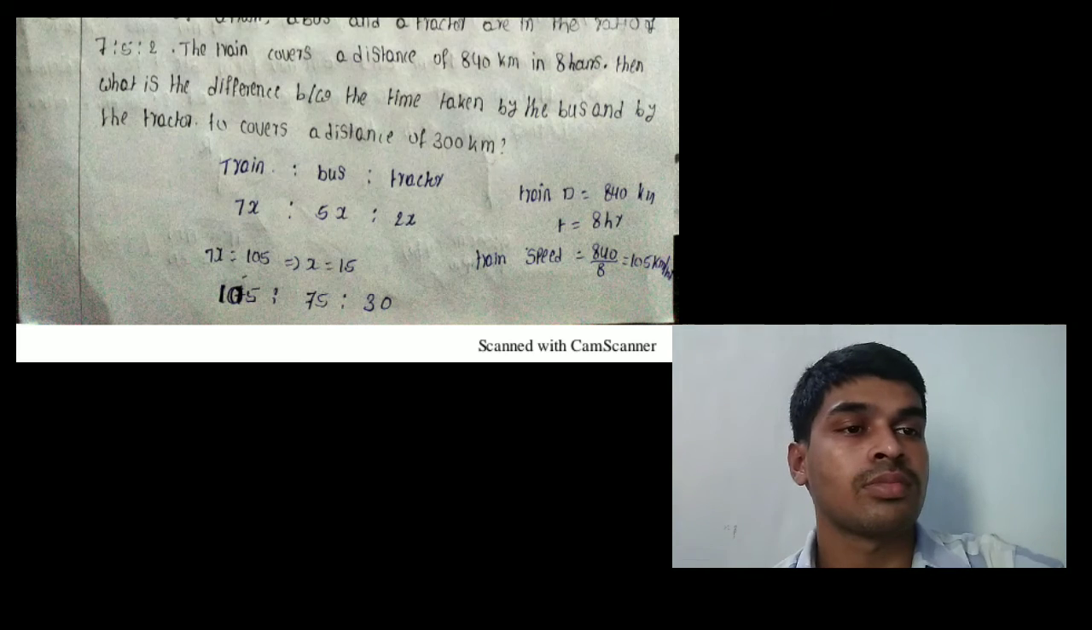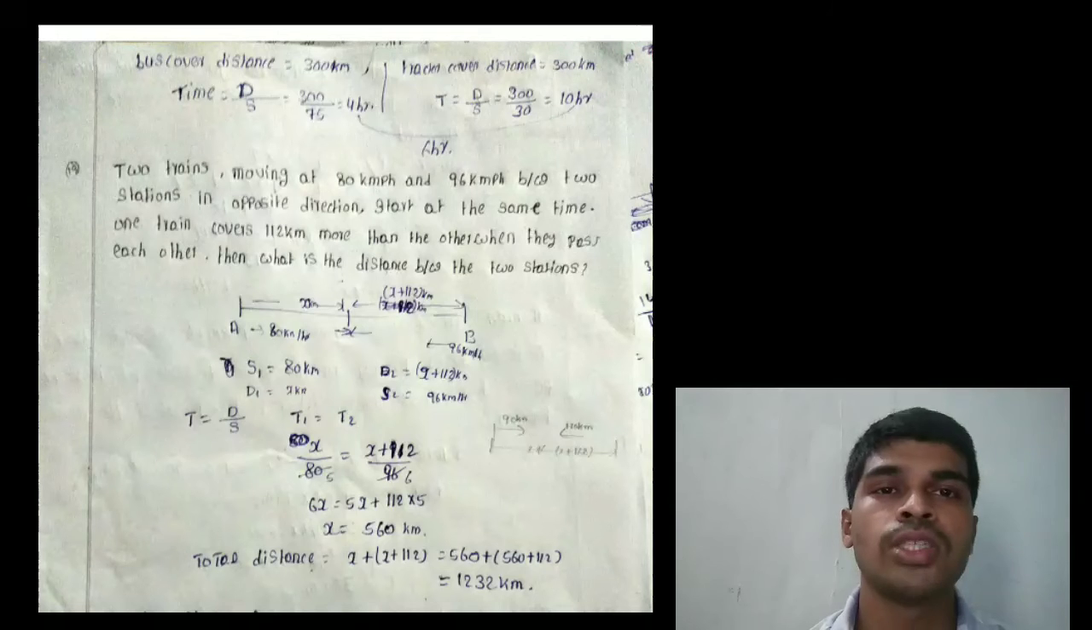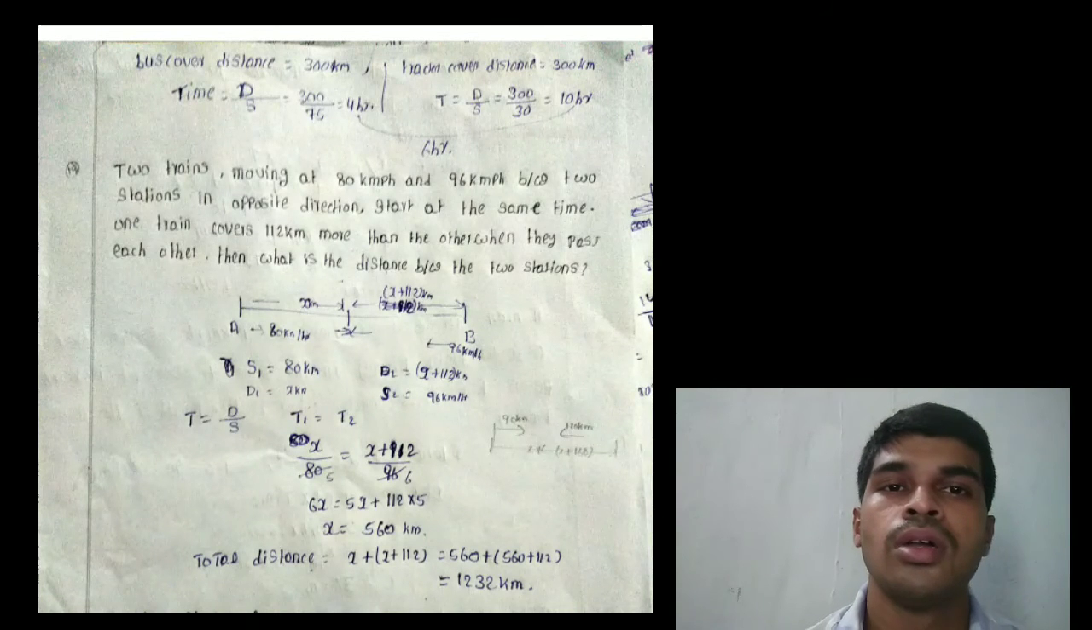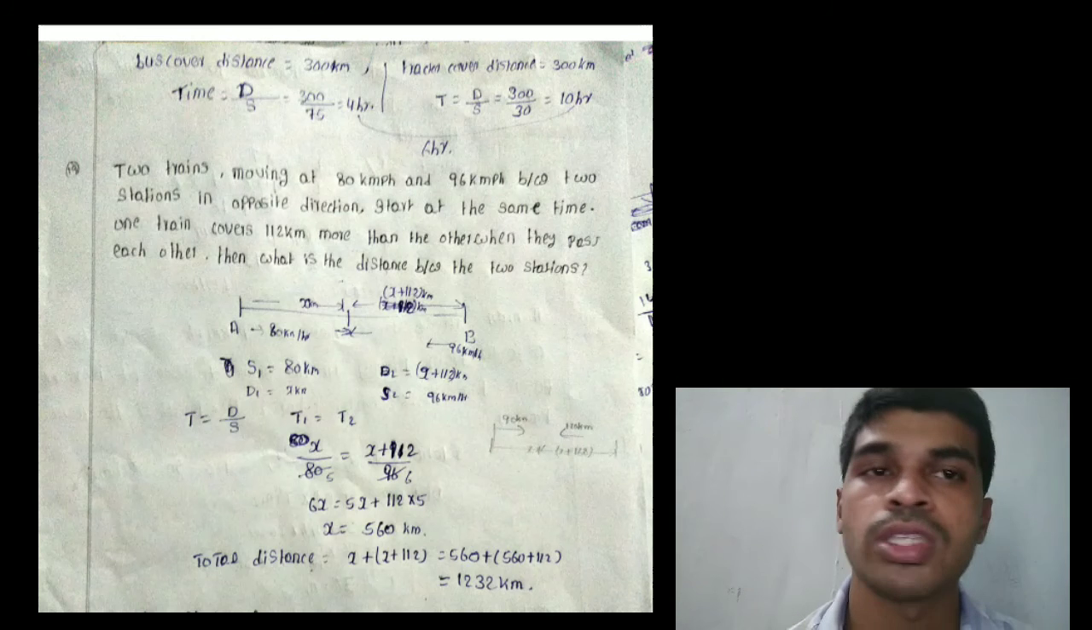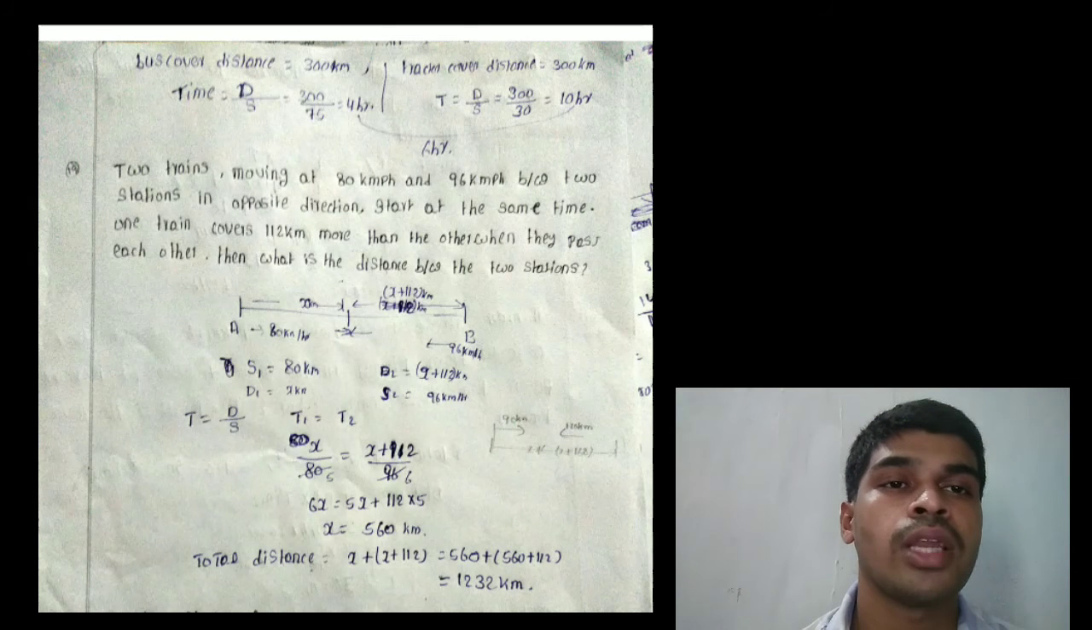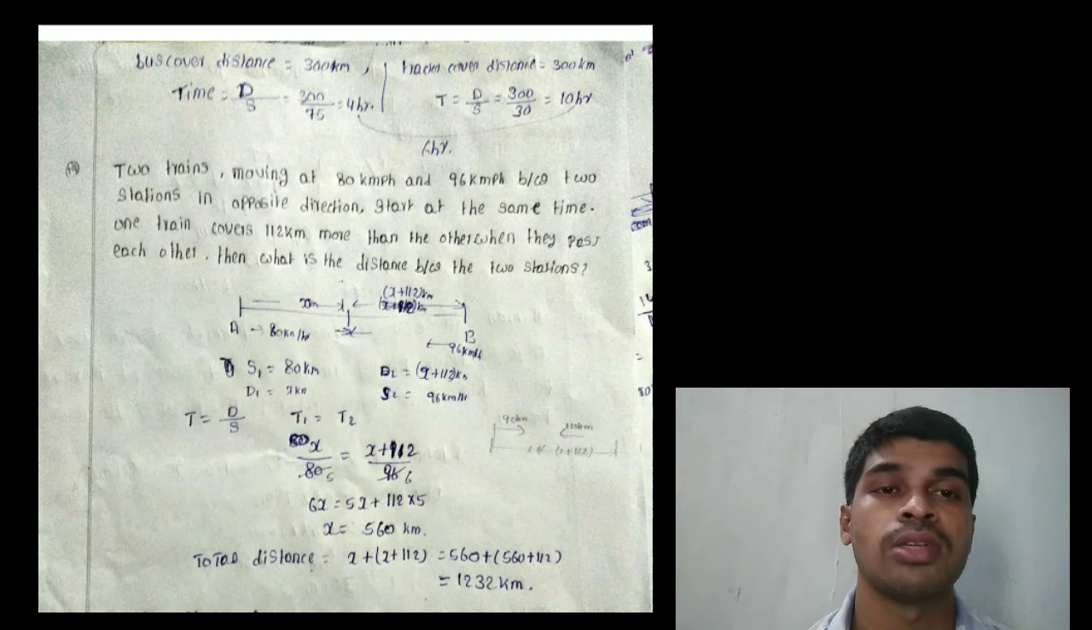Next, the bus covers 300 kilometers. Tractor also covers 300 kilometers. Then find the time, equal to distance by speed. The distance is 300, bus speed is 75, that equals 4 hours. Bus covers 300 kilometers in 4 hours. Tractor covers 300 kilometers in 300 by 30, that equals 10 hours. The difference between tractor and bus time to cover 300 kilometers is 10 minus 4, that equals 6 hours.